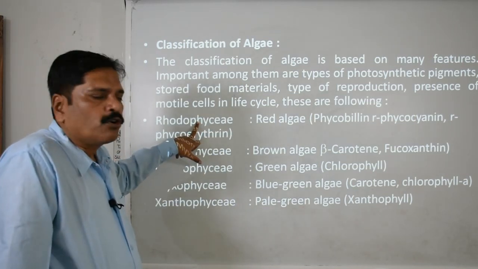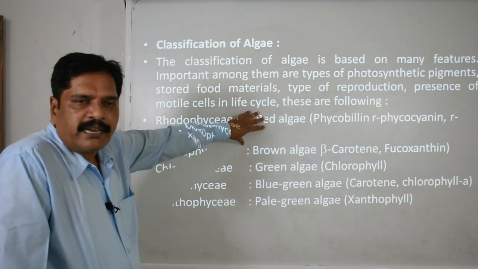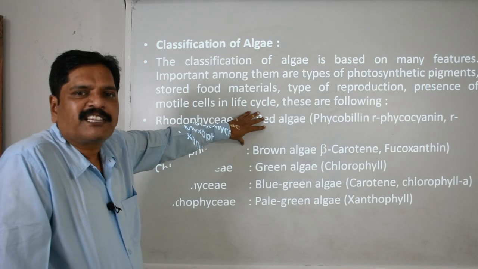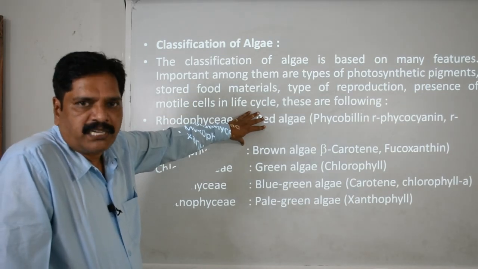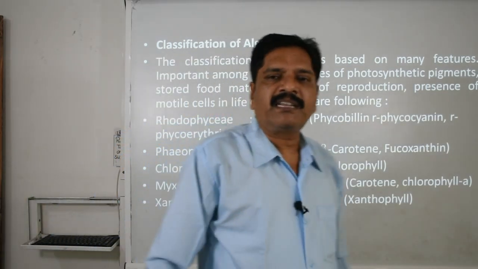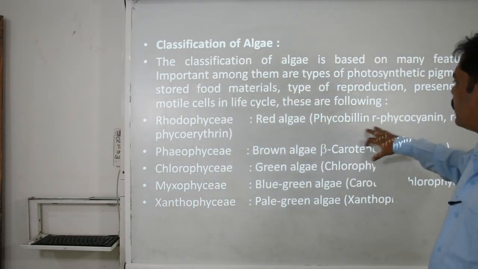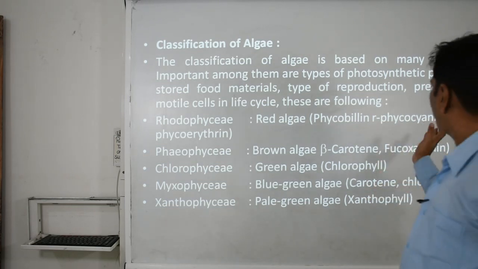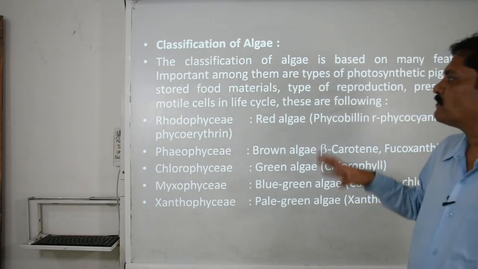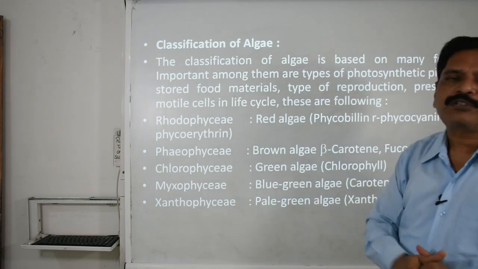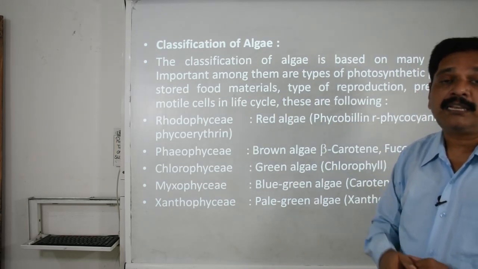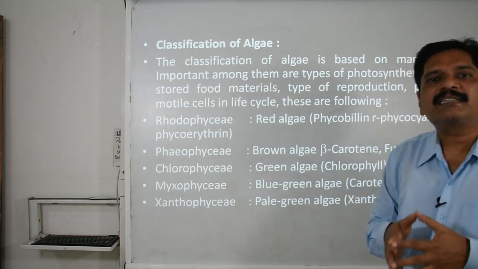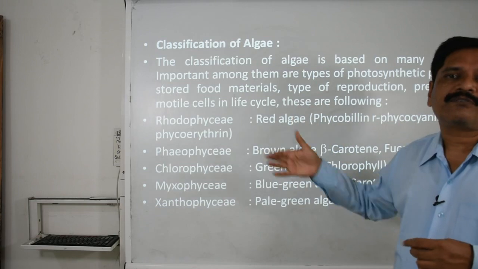Rhodophyceae is normally considered the red algae, very clear from the name, because of their appearance. What is the reason behind their appearance? They have color pigments called phycobilins, that is R-phycocyanin and R-phycoerythrin. These two phycobilins give them the red color. Even the Red Sea, you remember, is red because of the abundance of red algae.